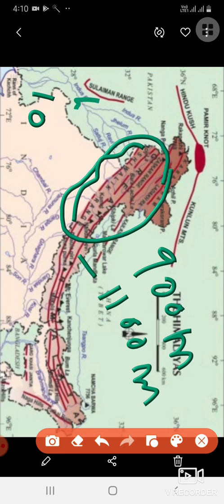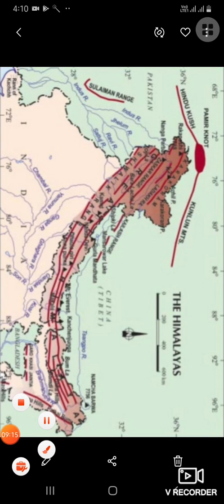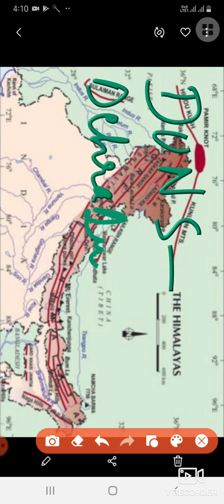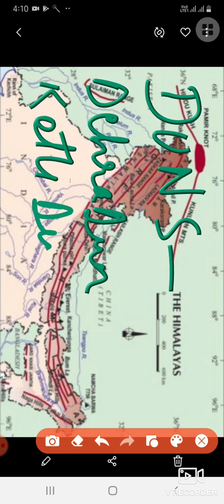They are composed of coarse sediments brought down by rivers from the main Himalayan range. Shivaliks are known for their dunes, and that's why places like Dehradun, Kotli Dun and Patli Dun are part of it.